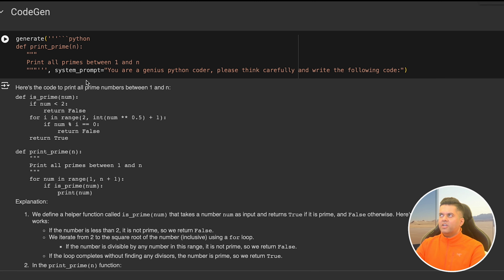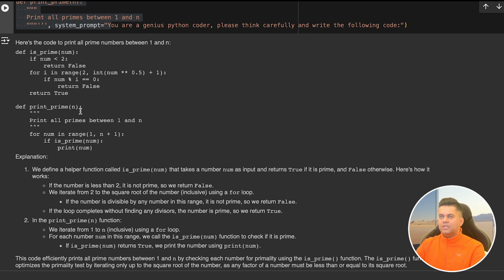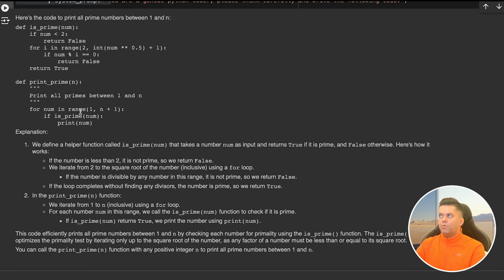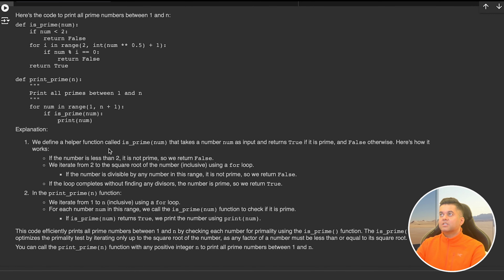Then comes the code generation part, and I felt Opus is really good because unlike Sonnet, it's not too by the book and actually gives you simple code answers that a beginner can understand. Because if you're asking an LLM to write the code for printing prime numbers, you're definitely a beginner and you want an easy to understand solution, right? Sonnet gave me the most complex answers ever, but Opus is really good in that regard.